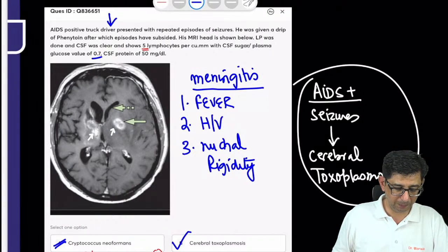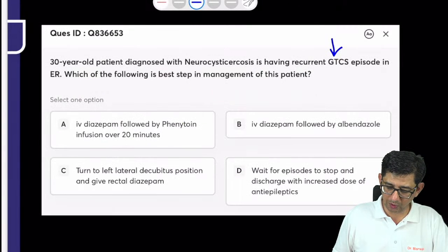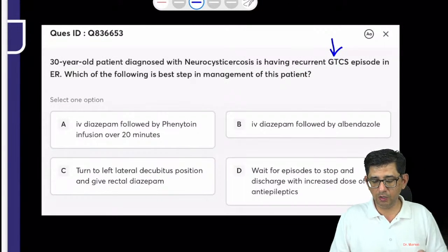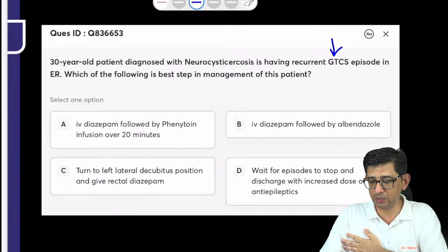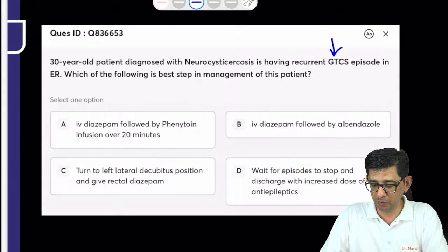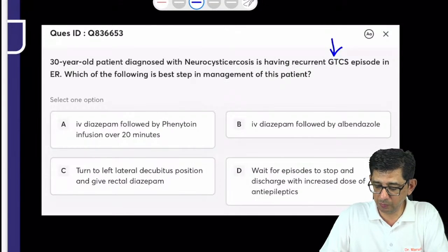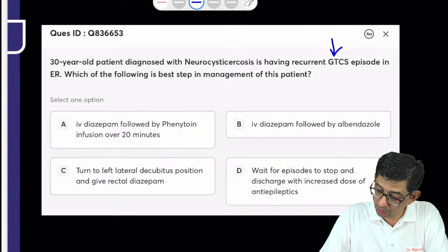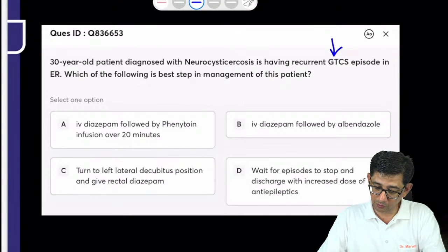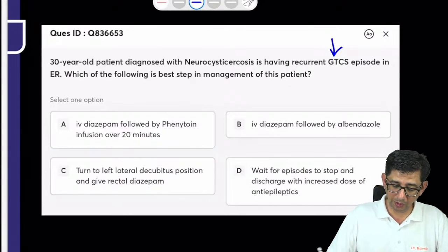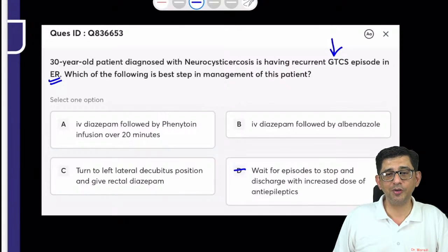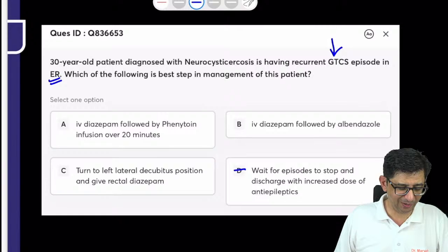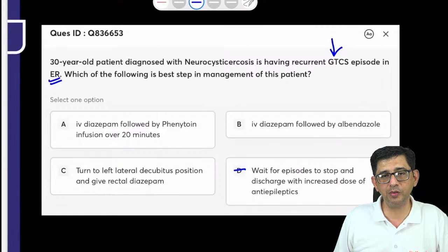So let's move on to the current question. We have a neurocysticercosis patient with a GTCS episode in the emergency room, and he asks how would you manage this patient. Because he's having multiple episodes, we would be giving diazepam. We are not waiting for the episodes to stop. No doc, in the casualty, in the emergency room, we won't wait for the seizure to stop and let the patient suffer. So we are going to be using diazepam for management of this case.